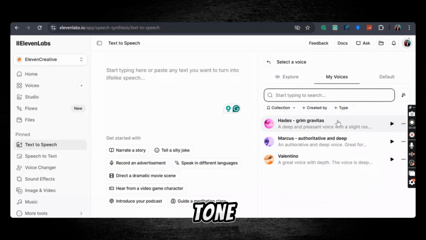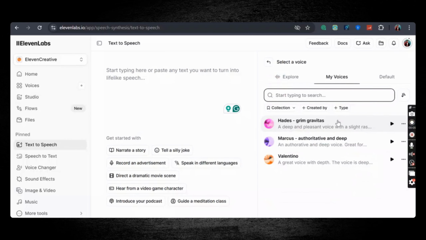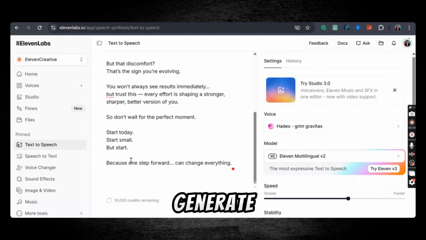Each voice has a different tone and personality, so take a moment to listen and choose the one that best fits your video style. For motivational content, a confident and energetic voice usually works well. Once you've selected the voice, click Generate, and the platform will create a complete voiceover in just a few seconds. After the audio is generated, download the file. Now you have the two main elements needed to start building your video: the script and the voiceover.